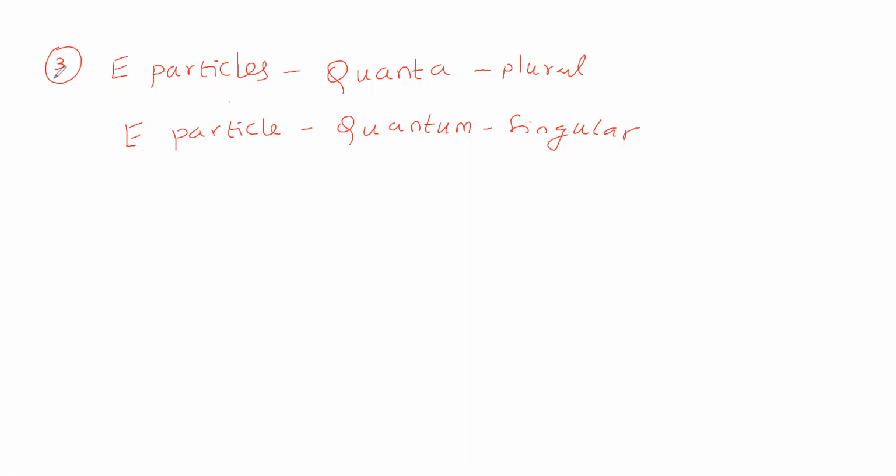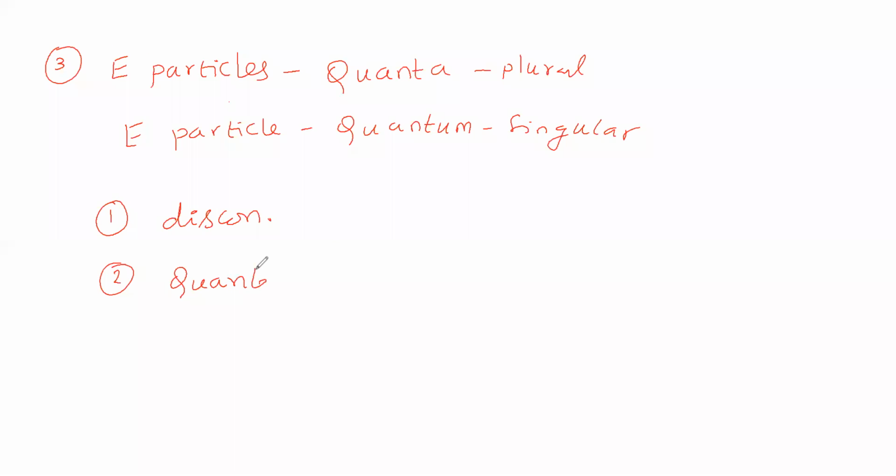This is as per Max Planck's quantum theory, which has postulates. The first postulate is that a body absorbs or emits radiation discontinuously. The second says the energy particles are called quanta.